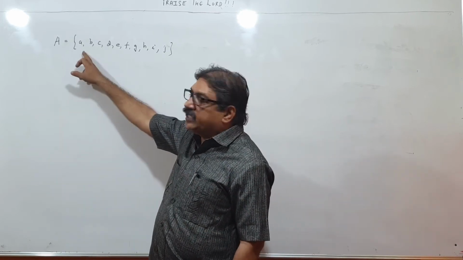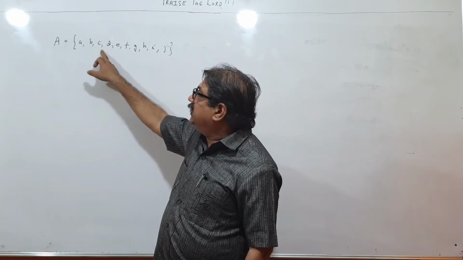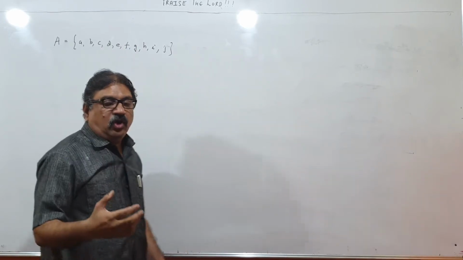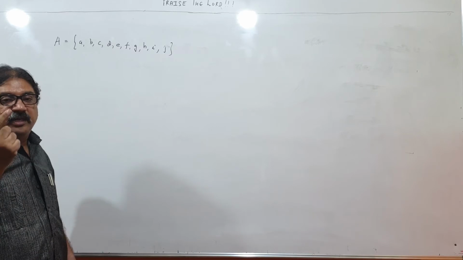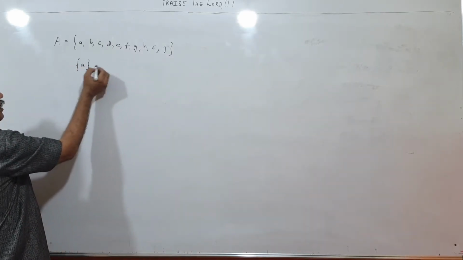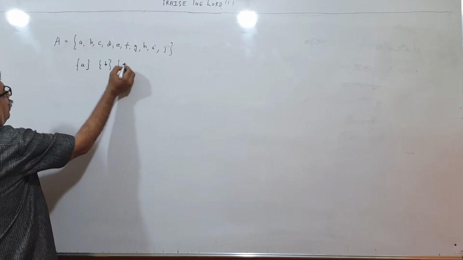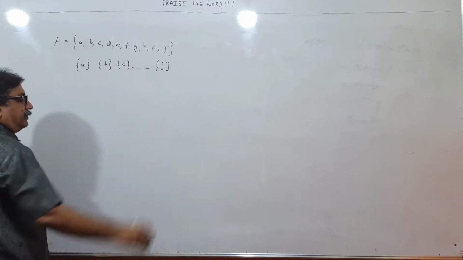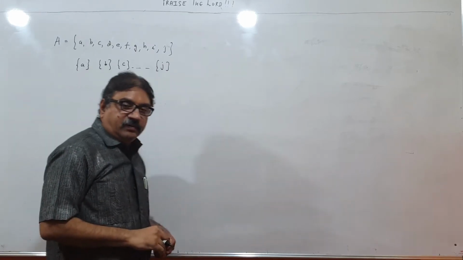That will be the set with A, set with B, set with C, D, E, F, up to J. How many? 10. Okay?